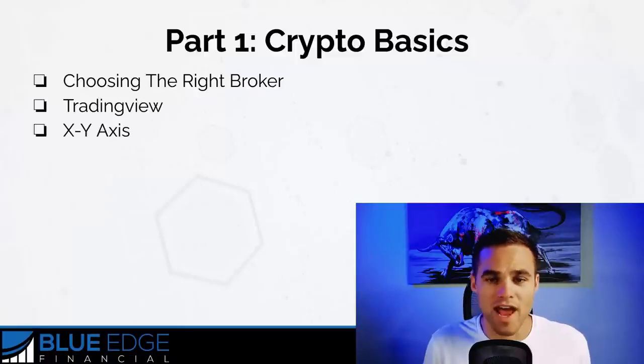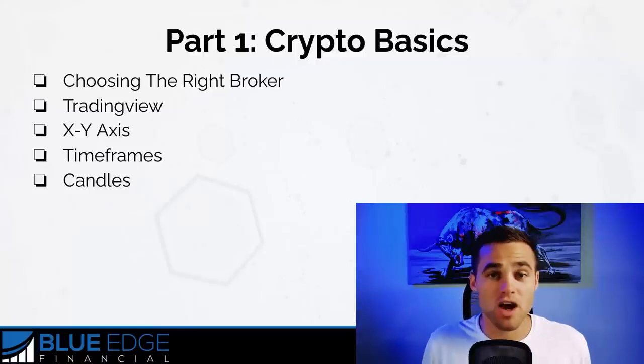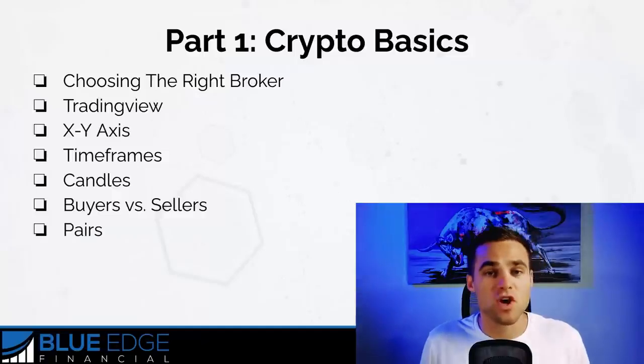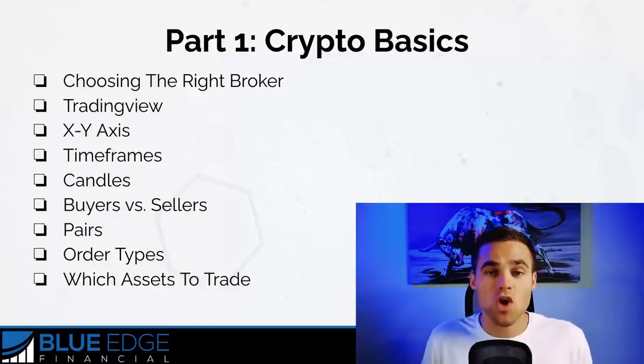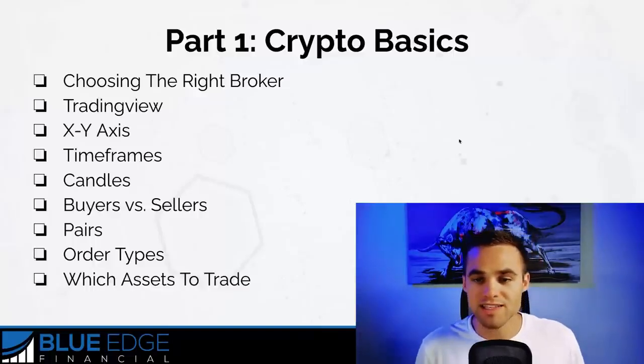I'm going to cover what the X and Y axes are and what you need to know about them. We're going to be covering different time frame analysis. We're also going to be covering candlesticks, and we're going to be talking about the constant war between buyers and sellers. We're going to talk about cryptocurrency trading pairs and order types and which assets are actually the best to trade. So let's go ahead and dive into this right now, first off, choosing the right broker.